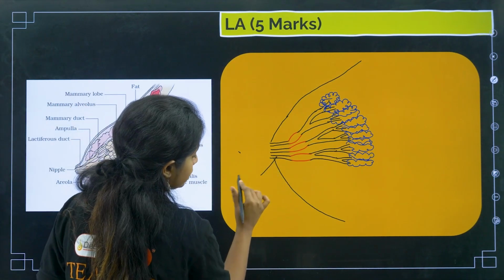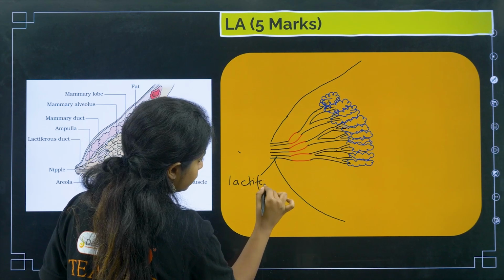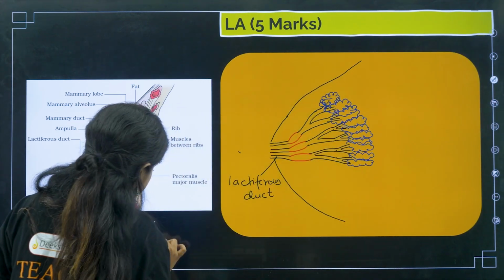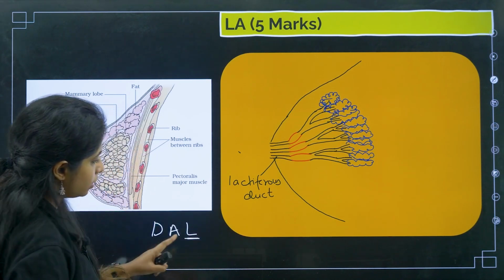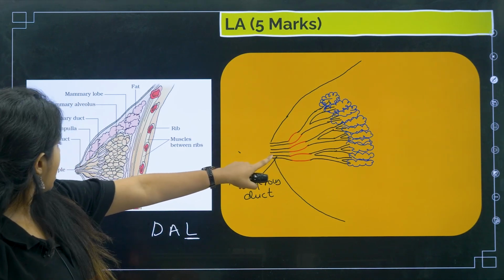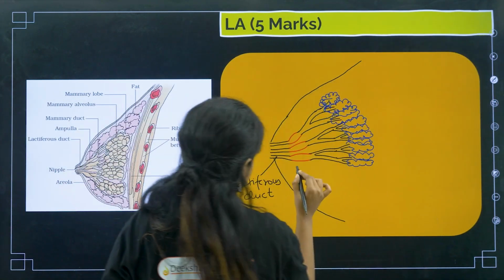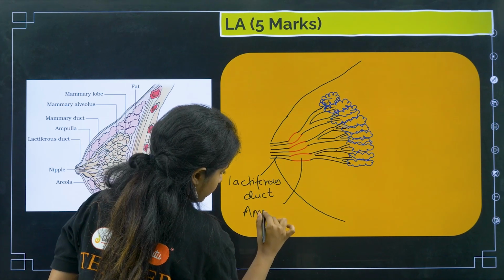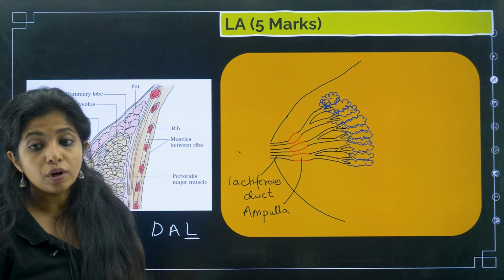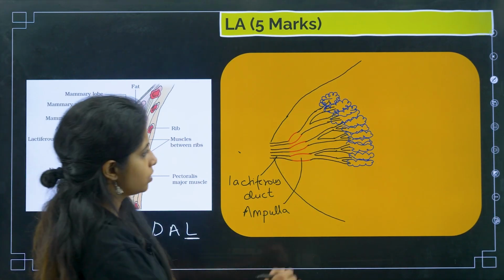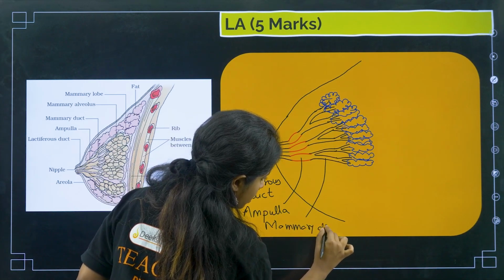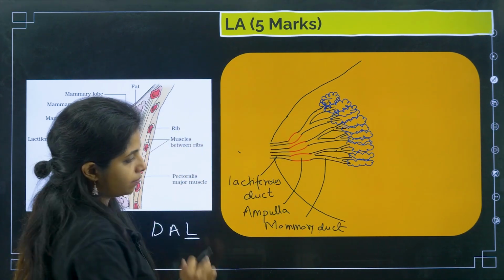This thing that you drew is known as the lactiferous duct. Always remember one thing, that is DAL. So here we have lactiferous duct. Lactiferous duct is opened with the help of something known as ampulla. You call this structure ampulla. Ampulla basically will be branching open to ducts. What duct? Mammary duct. So this thing that you see over here is the mammary duct. So we have DAL.